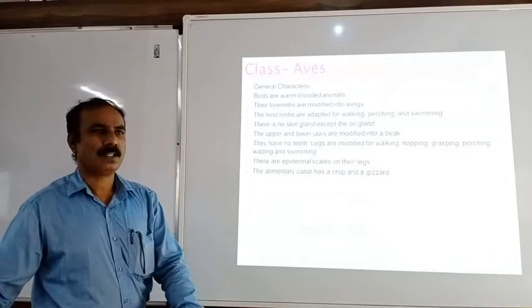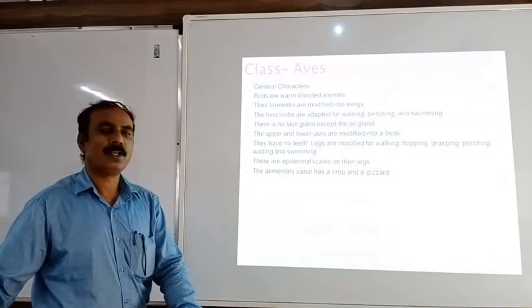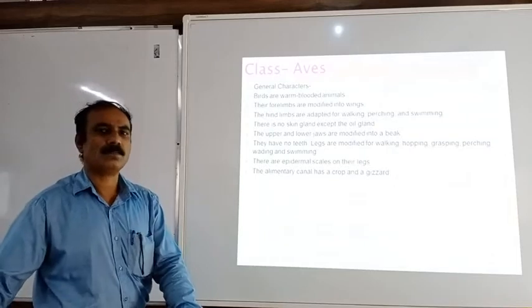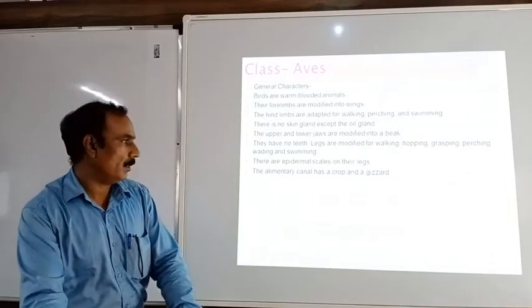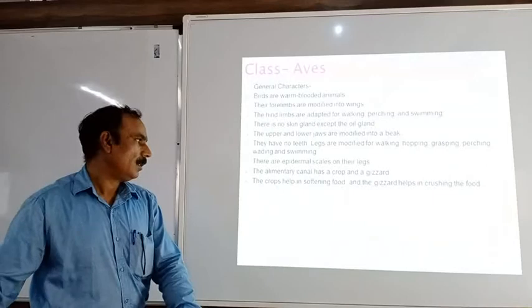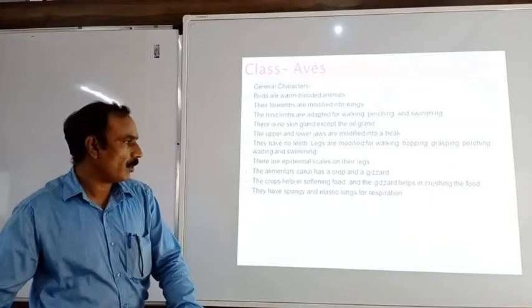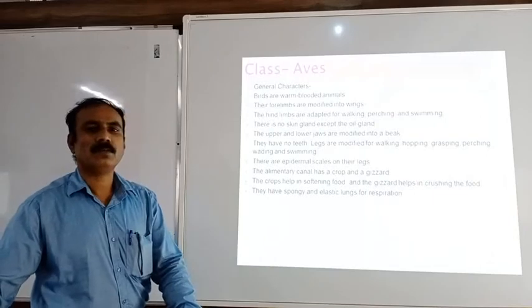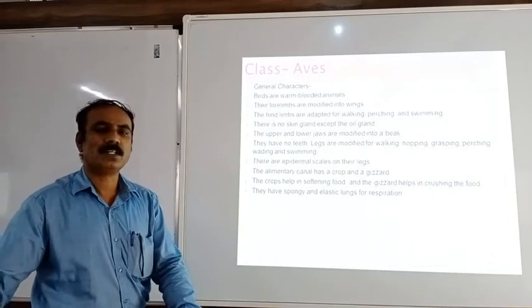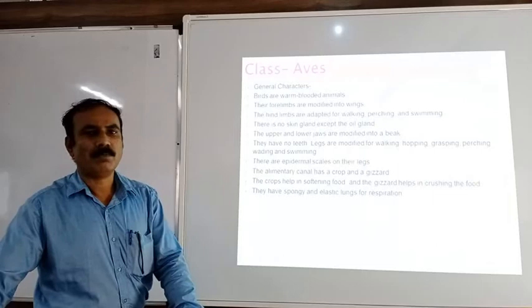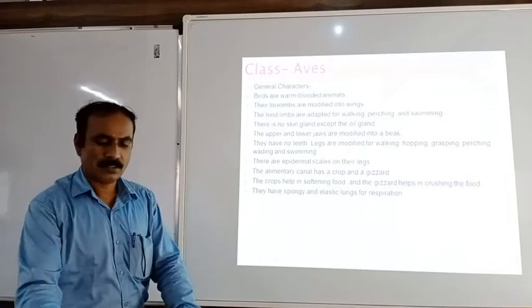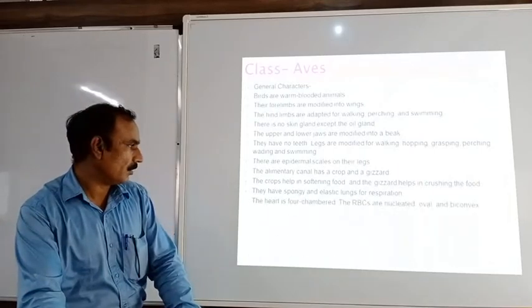The alimentary canal has the crop and the gizzard. The crop is present for the softening of the food material and the gizzard is present for crushing the food material. Then they have spongy and elastic lungs for respiration. That means respiration takes place with the help of the lungs, and the lungs are spongy and elastic.